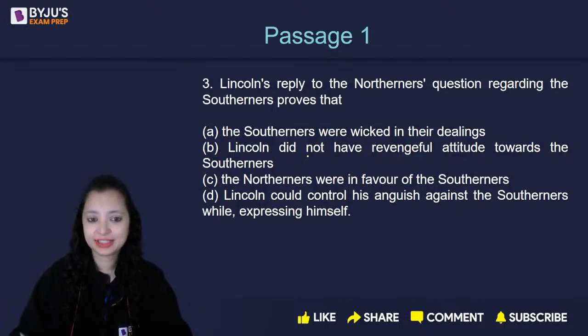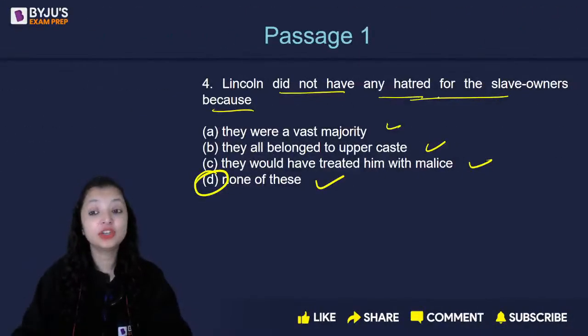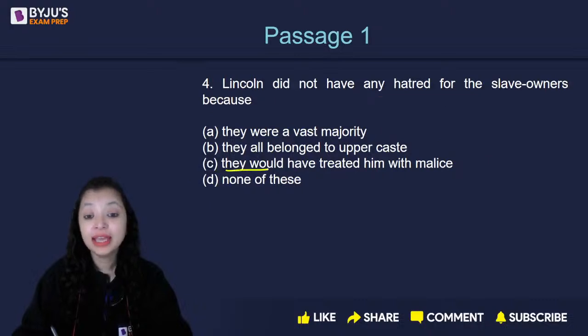ठीक है? Next question. Question number 4. Lincoln did not have any hatred for the slave owners because they would have treated him with malice. They matlab slave owners.